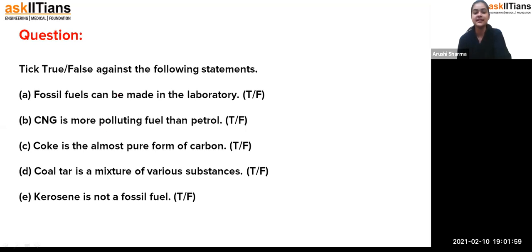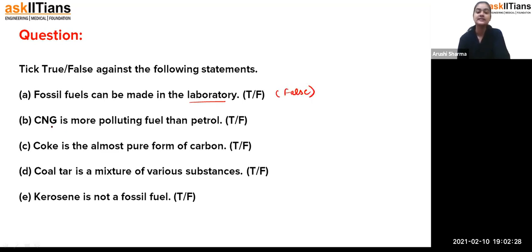So as we can see here, student, the true false statements are here. It is saying that fossil fuels can be made in laboratories. Is it possible to form fossil fuels in a laboratory? We would have to generate that much temperature and that much pressure. Maybe it will not be possible for us to convert the dead and decayed living organisms into fuels. So that's how, student, it is not possible to form fossil fuels in laboratories. That is why this statement is false.